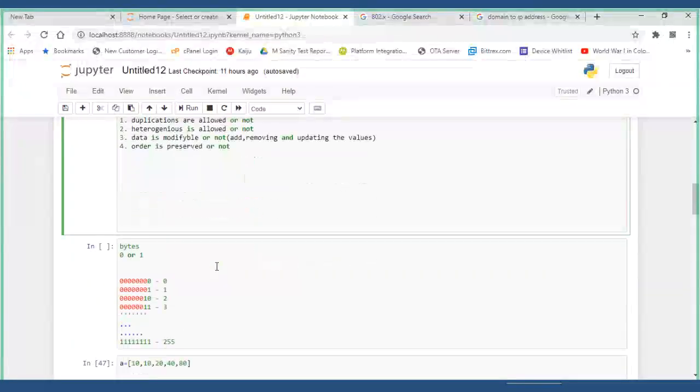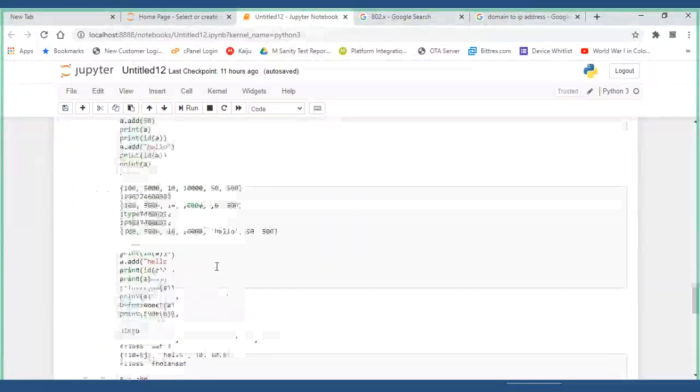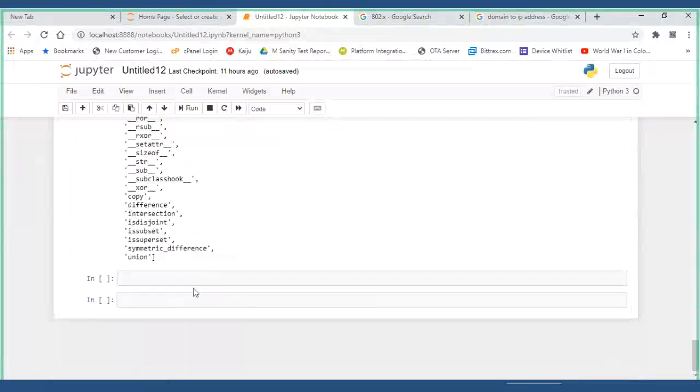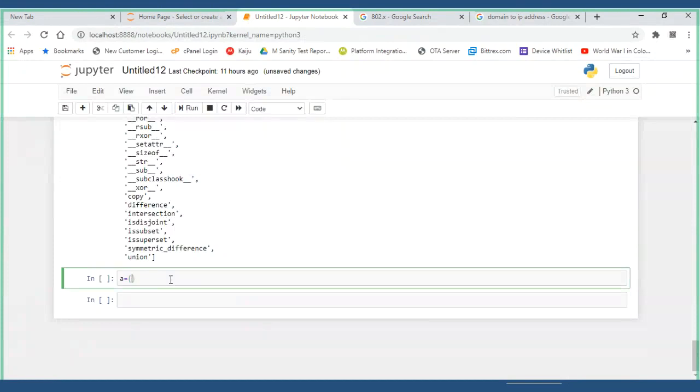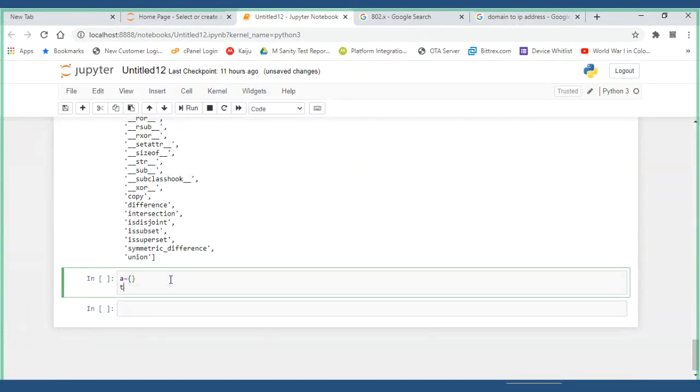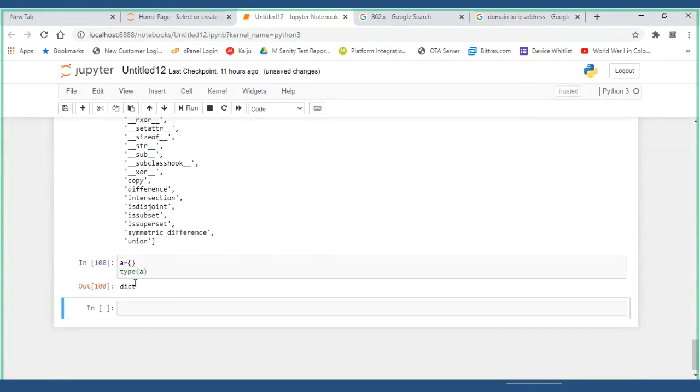Now let me go for the dictionary. A is equal to, this is what I had given that time. This is a dictionary type. Now guys, I want to tell you one important thing.